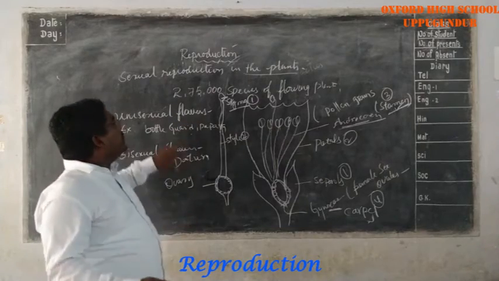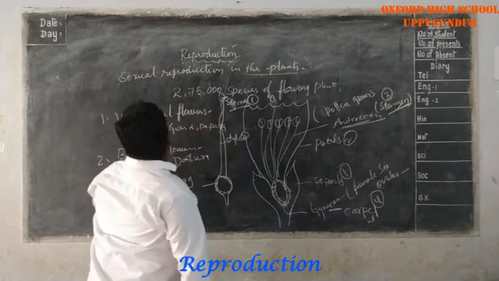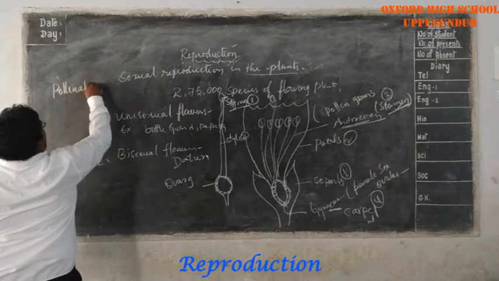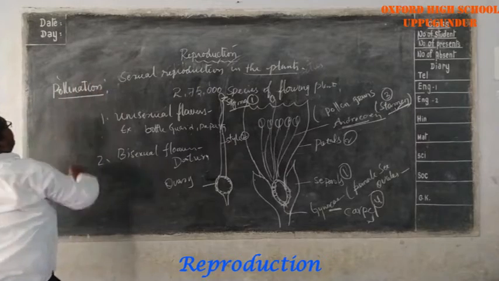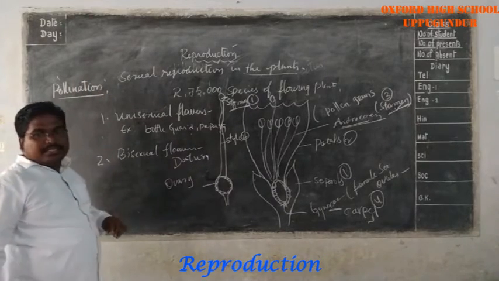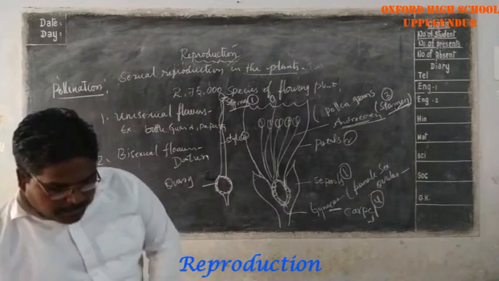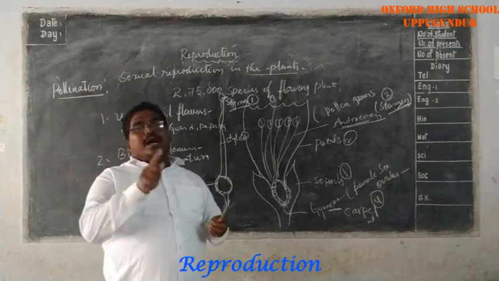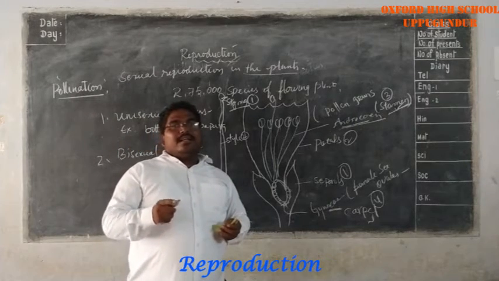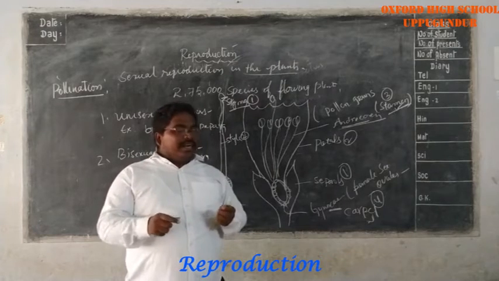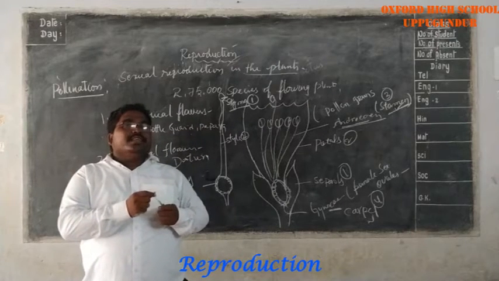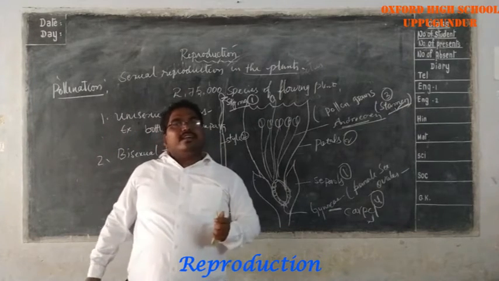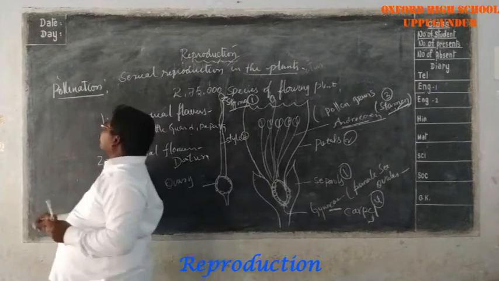Here you have to note one point: reaching of pollen grain to the stigma is called pollination. Listen carefully, there are two types of pollination. When the pollen grains reach the stigma of the same flower, it is called self-pollination.